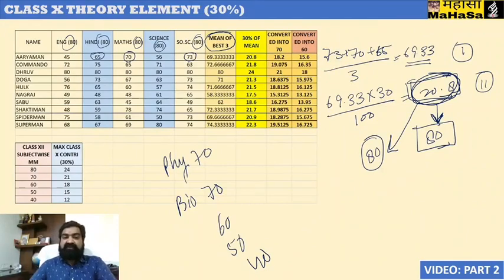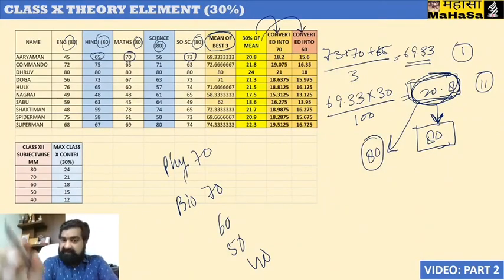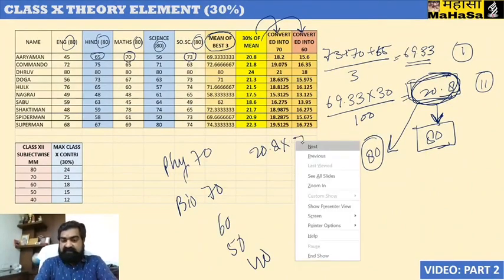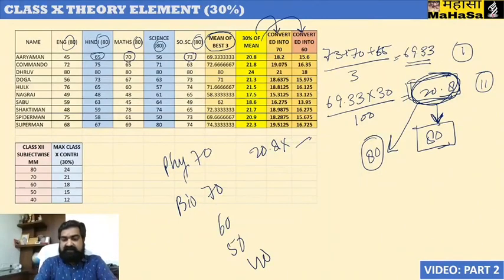So what we will have to do is convert this 30% of the mean into 70%, or 70 or 60 as the case requires. For this, just do it like this. For conversion into 70, 20.8 into 70 divided by 80,